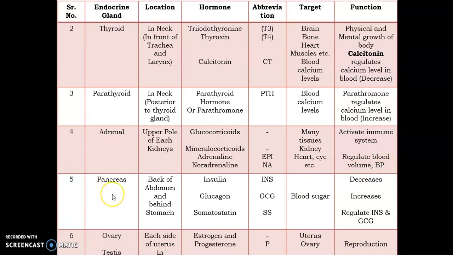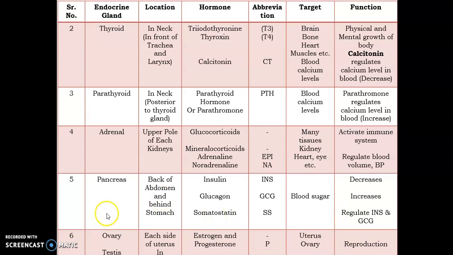The next endocrine gland is the pancreas. Pancreas is considered to be one of the most important glands because this gland performs both exocrine as well as endocrine functions. It is situated at the back of the abdomen, behind the stomach. It secretes various hormones like insulin, glucagon, and somatostatin. Insulin decreases the sugar level, glucagon increases the sugar level, while somatostatin regulates the level of insulin as well as glucagon in the human body.